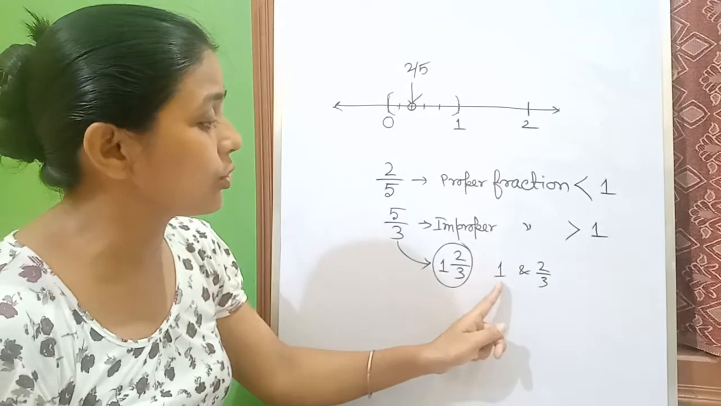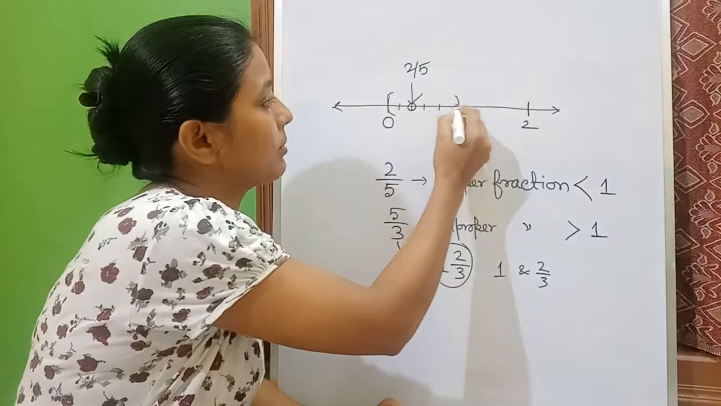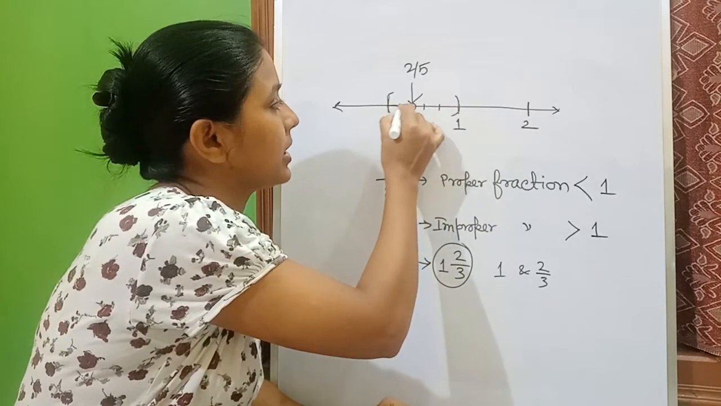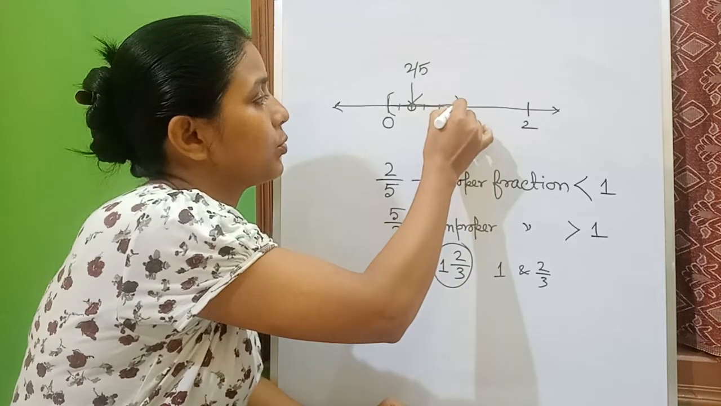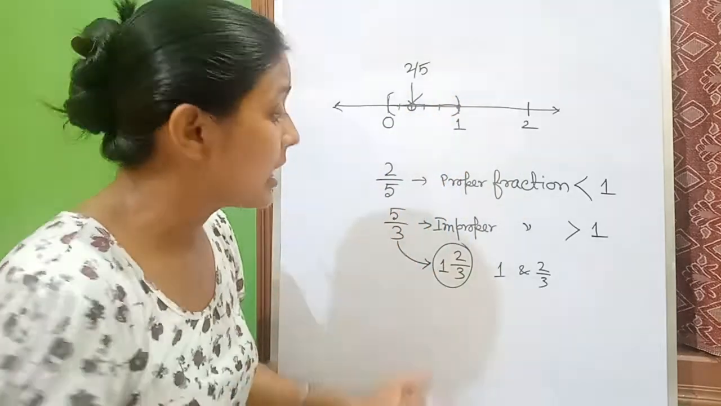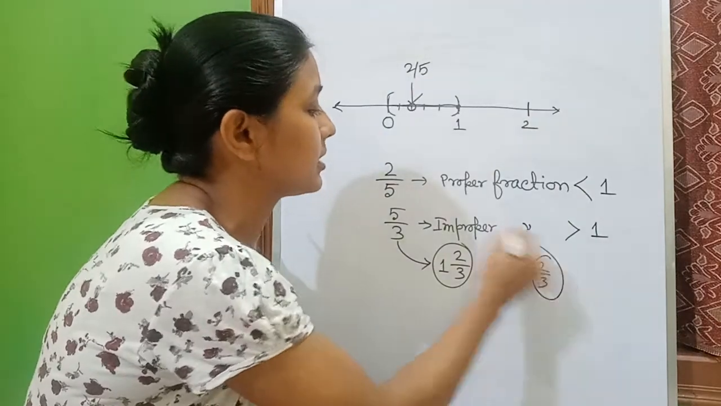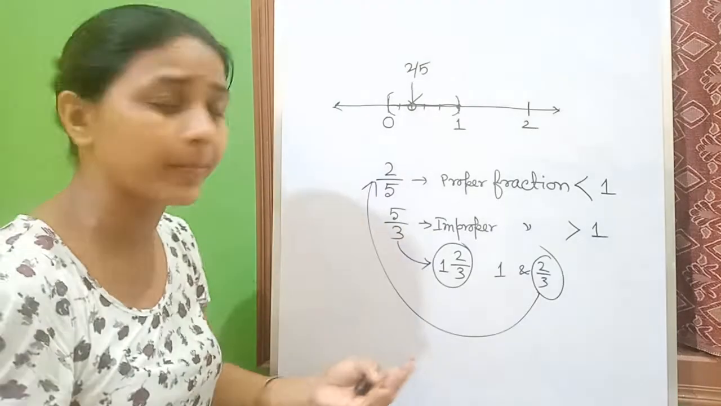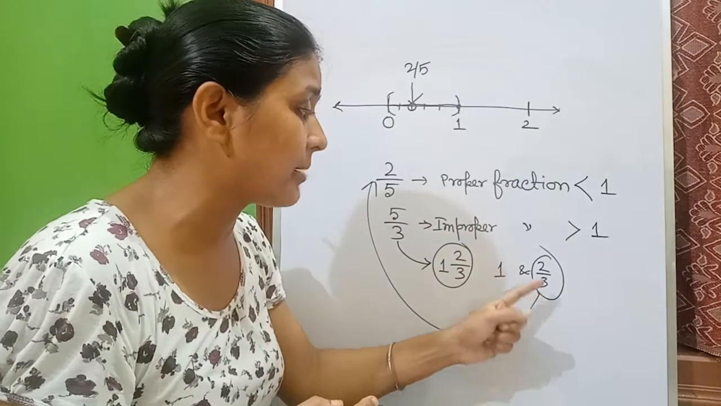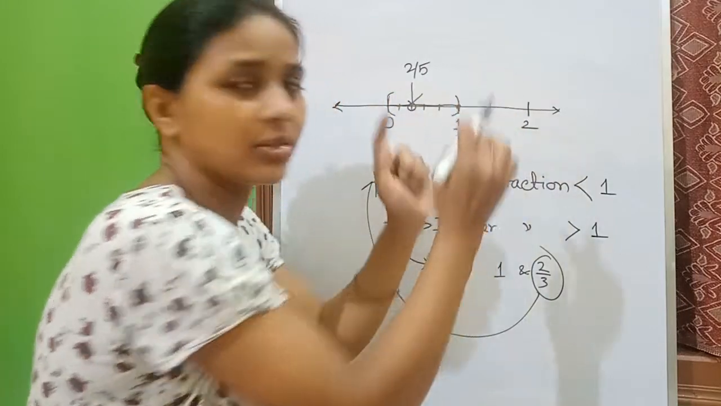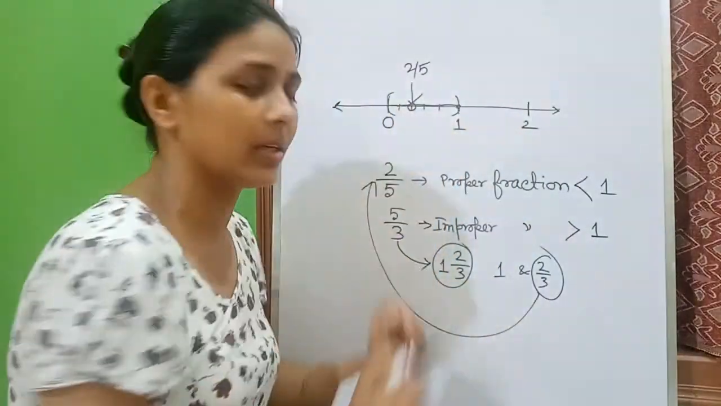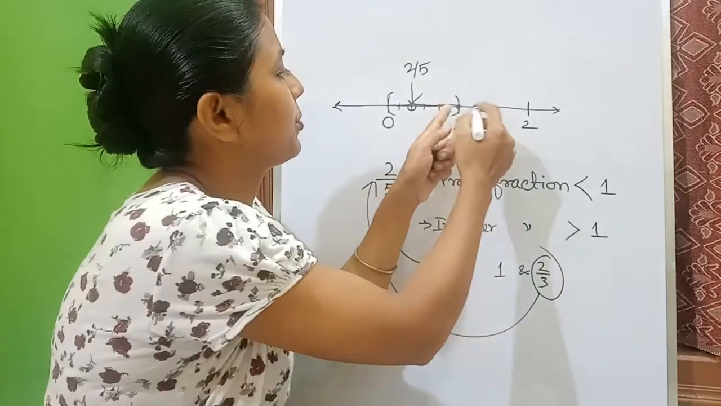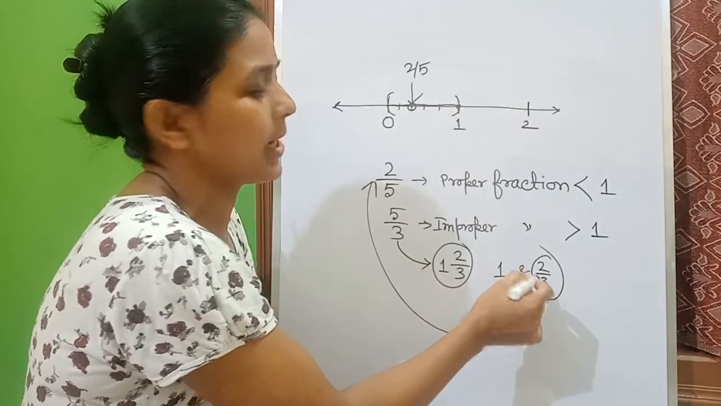So we will first go to the whole part. We have 1 here, that means we have started from 0, gone up to 1, and then we stop. Then we will look at this 2 by 3, and look, 2 by 3 is like 2 by 5, a proper fraction. But this proper fraction must be plotted between 1 and 2, not 0 and 1, because we have already travelled up to 1. So from 1 to 2 we need to plot 2 by 3.